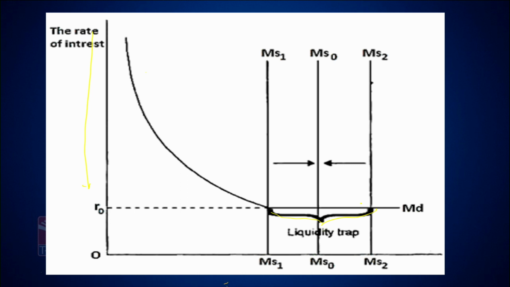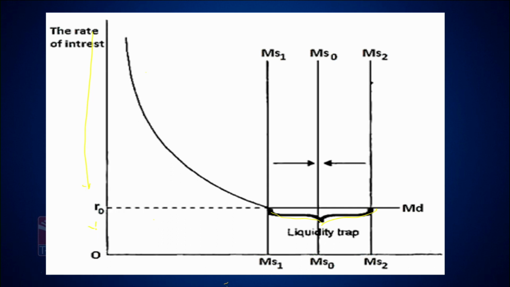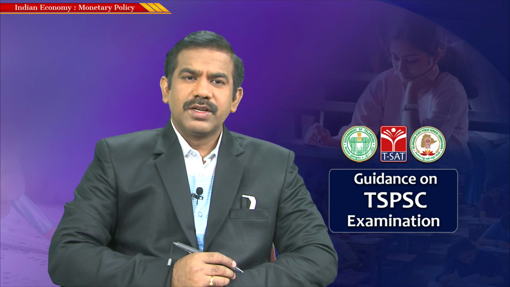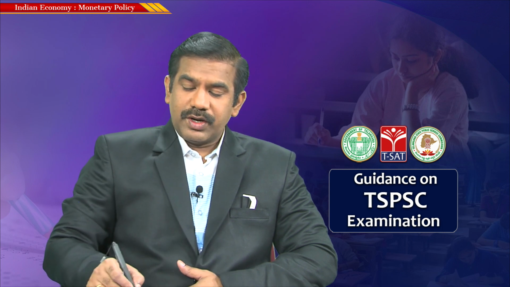So a liquidity trap is a scenario where any further reduction in the supply of money, or any further reduction in the interest rates of the economy, does not result in an increase in credit supply or offtake of credit, because people might not be interested in borrowing money even at very cheap rates. That particular situation is what we call a liquidity trap.